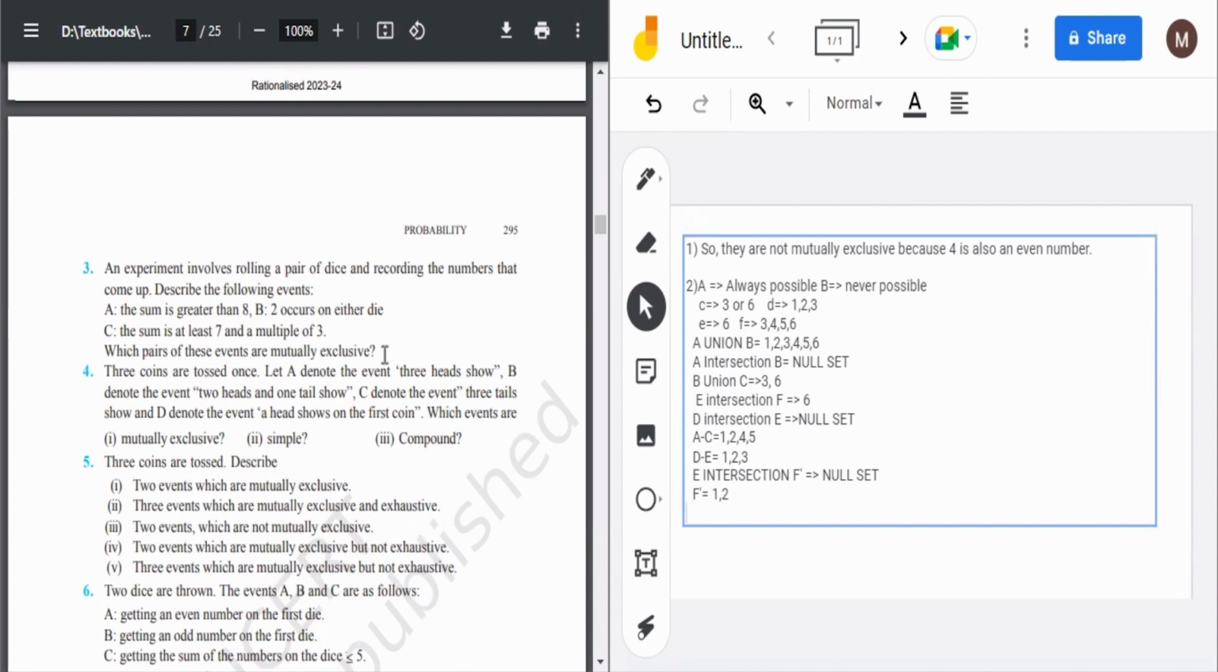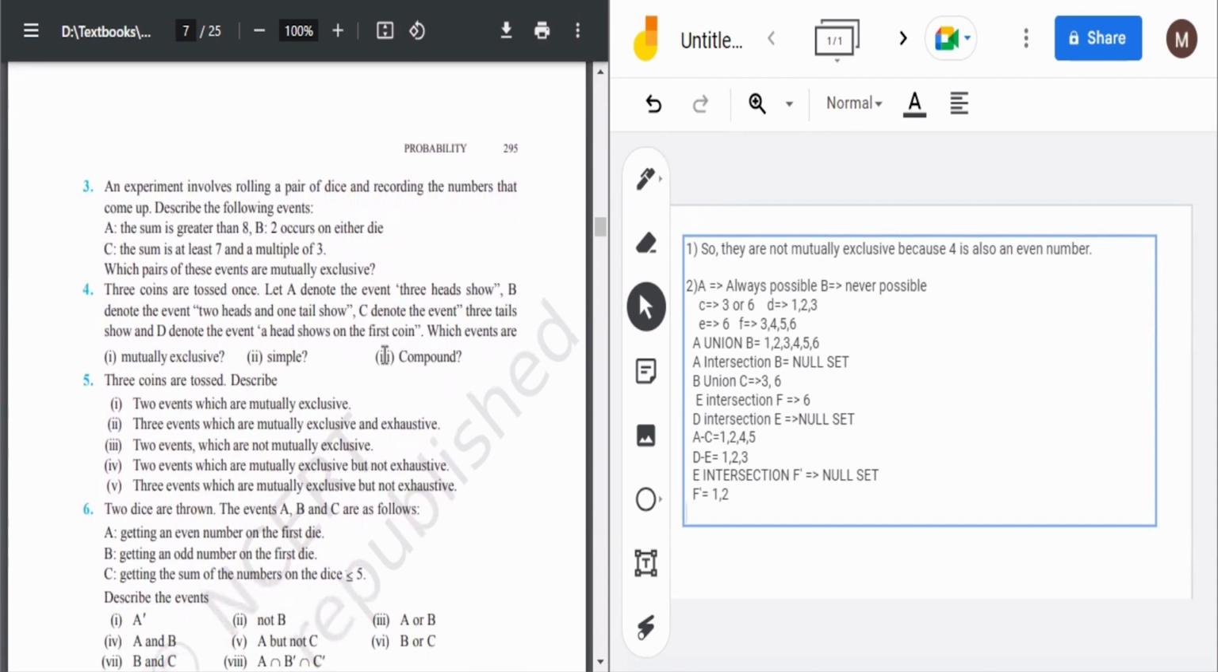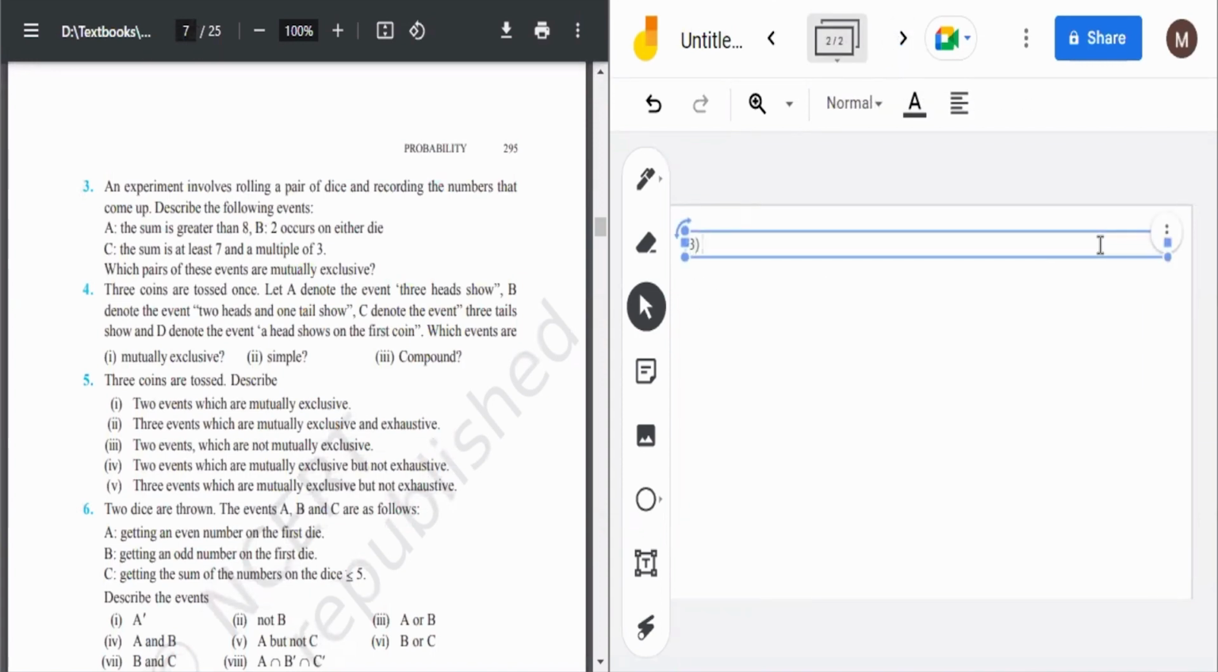फिर आगे चलते हैं. क्या बोल रहे हैं, an experiment involves rolling a pair of dice and recording the numbers that come up. Describe the following events. मतलब अपने को वापस इवेंट्स को describe करना है बेसिकली. सो the sum is greater than 8. सो ऑब्वियसली बात है, pair of dice को रोल करेंगे तो पहले देखो सैंपल स्पेस क्या होगी अपनी. थर्ड वाले केस में अपनी सैंपल स्पेस क्या होगी, क्योंकि अपन लोग pair of dice को रोल कर रहे हैं and we are recording the numbers that come up. So it would be